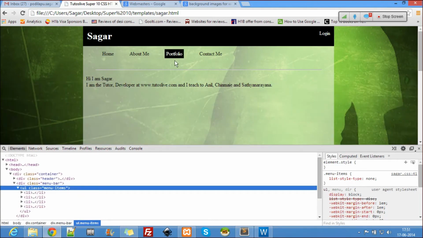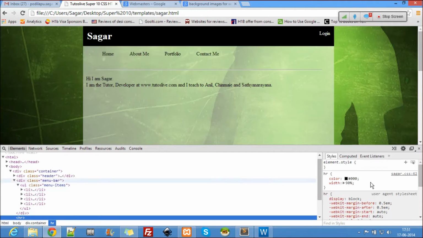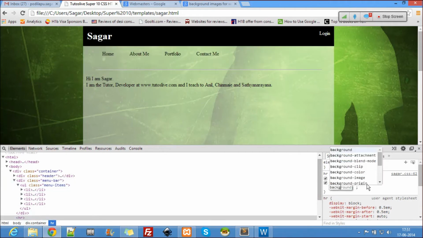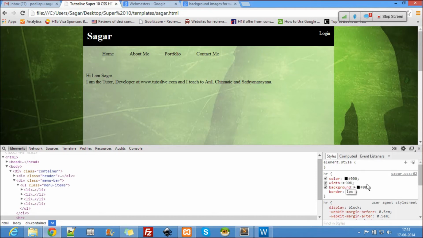So let's go here, HR background 0, border 1 pixel, solid.